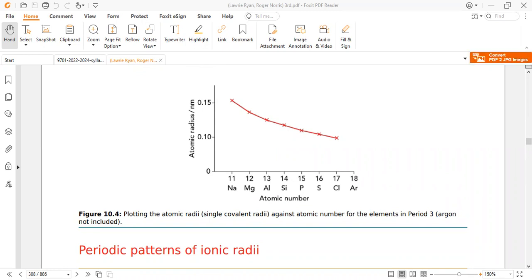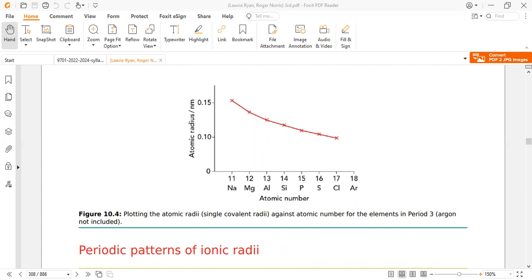Why does atomic radius decrease? Because proton number increases. What is the effect of increasing proton number? By increasing proton number, the nuclear charge density increases. We have to describe physical properties across the period 3 elements by justifying the graph trend, and then giving the deeper reason as per chemistry.